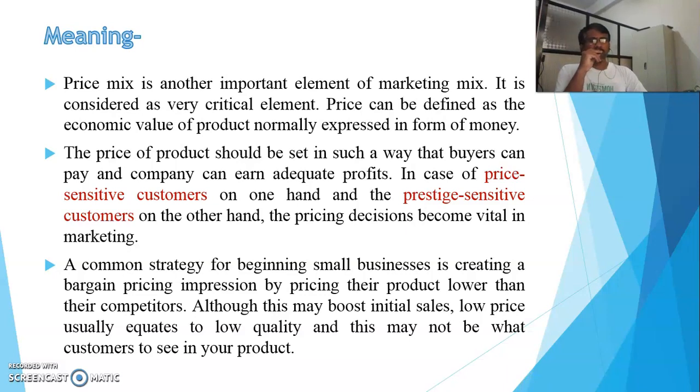They never think about the price they have to pay on the product, so they are called prestige sensitive customers. So a decision has to be made in between, because both the customers are very important, so that the sale can be maximum for that product.